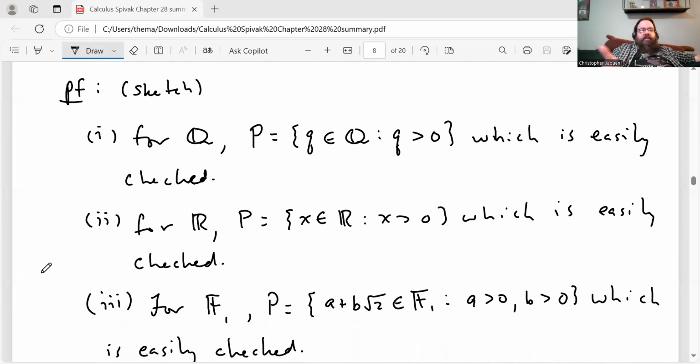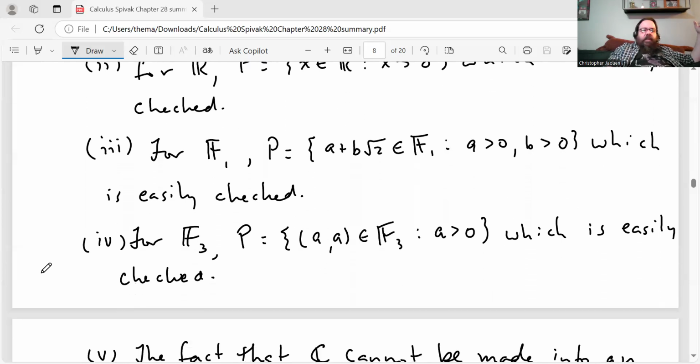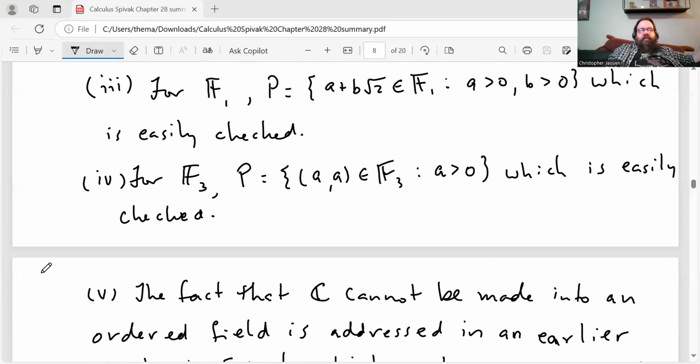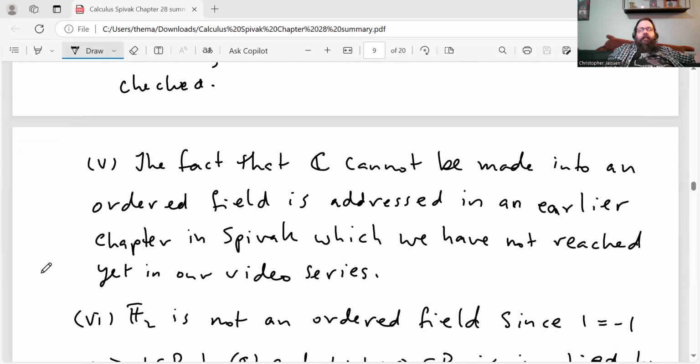For R, again, it's the set of all real numbers greater than 0. For F1, the positive numbers are the set of all a plus b square root 2 in F1, where a and b are positive. For F3, the set of positive numbers is all (a, a) in F3, where a is greater than 0. And then for part 5, the fact that C cannot be made into an ordered field, Spivak says in the epilogue that this is addressed in an earlier chapter, which we haven't reached in the video series yet, but we will eventually.